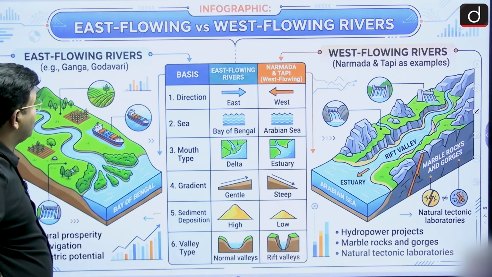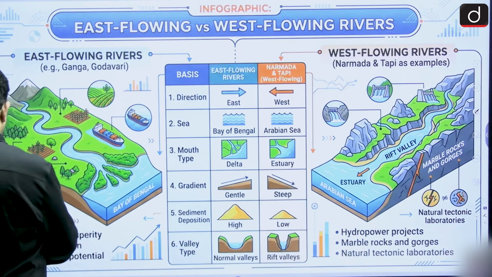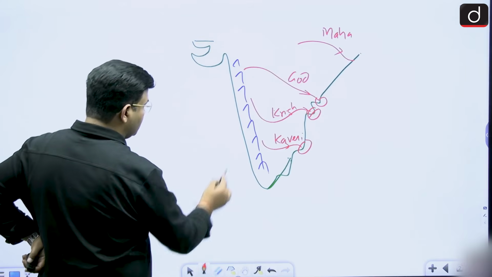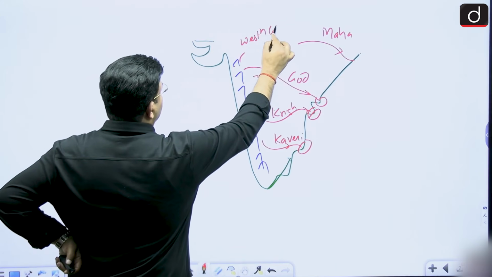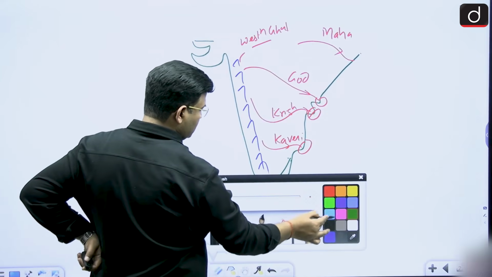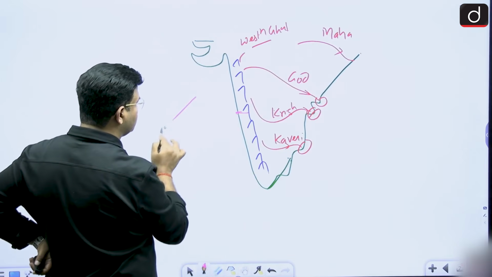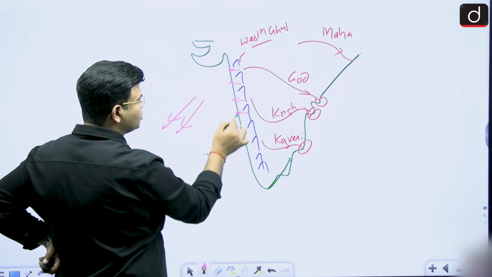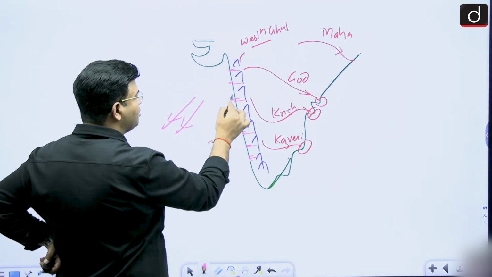Now we are going to see the east flowing rivers. In this region, this is your Western Ghat, and west of the Western Ghat, the rivers are moving at a steeper slope. Yes, this side west of the Western Ghat is a steeper slope, and these rivers are fast moving and parallel to each other. Is it okay? And they are not able to make a delta.